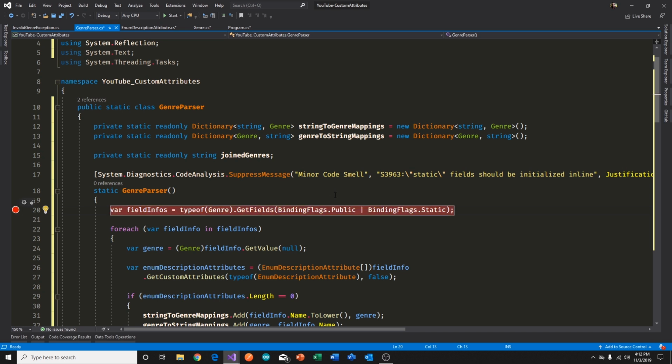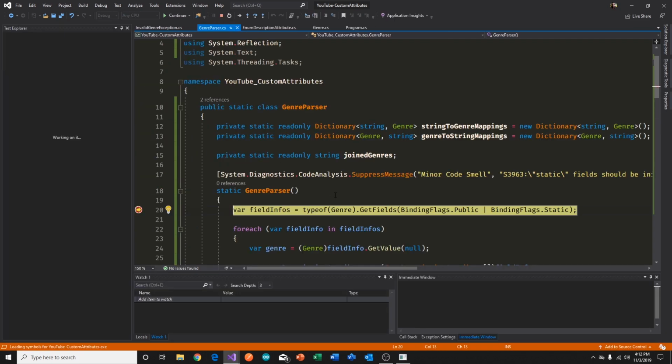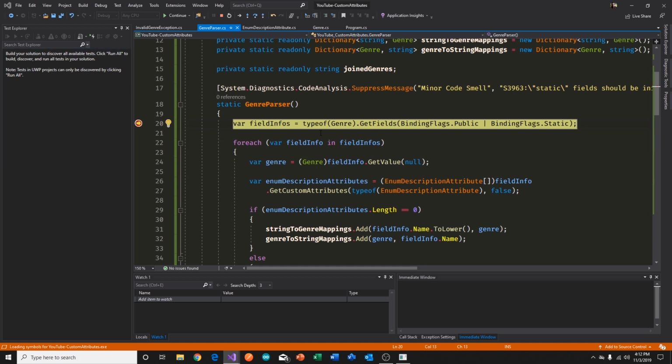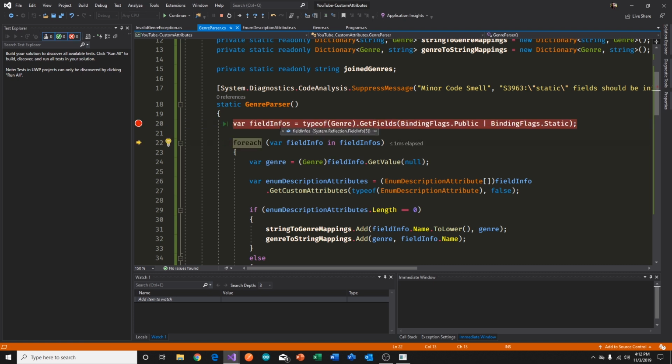And let's see how this runs here. All right, so we come into our constructor. We are saying for the type instance, get me the fields. And if you look at the fields, we will see that there's a collection of fields here. And this is equivalent to the number of enum elements we have in our genre.